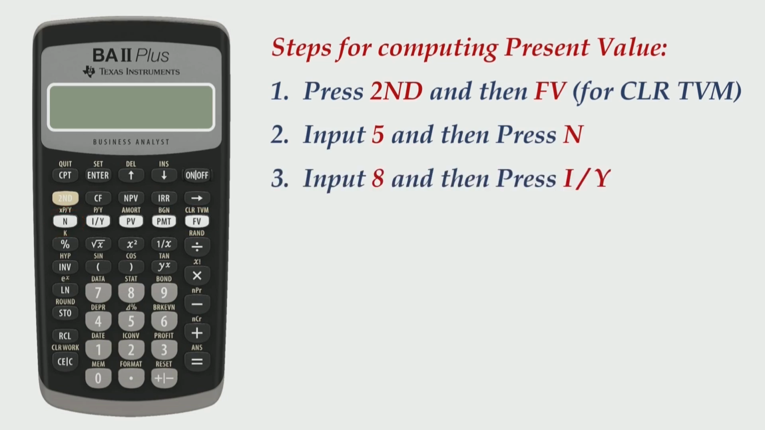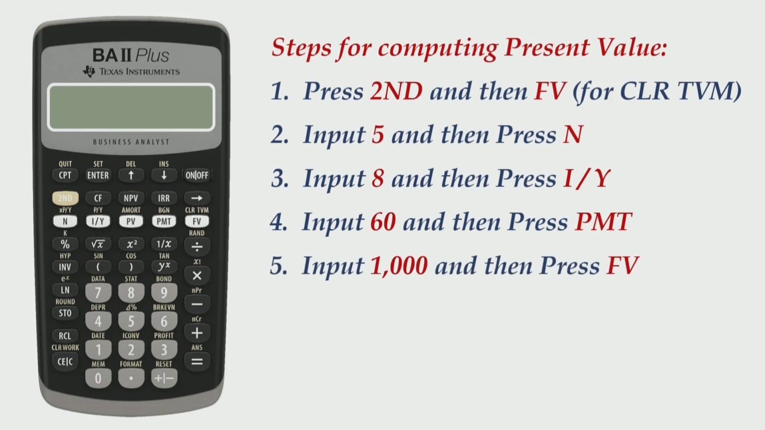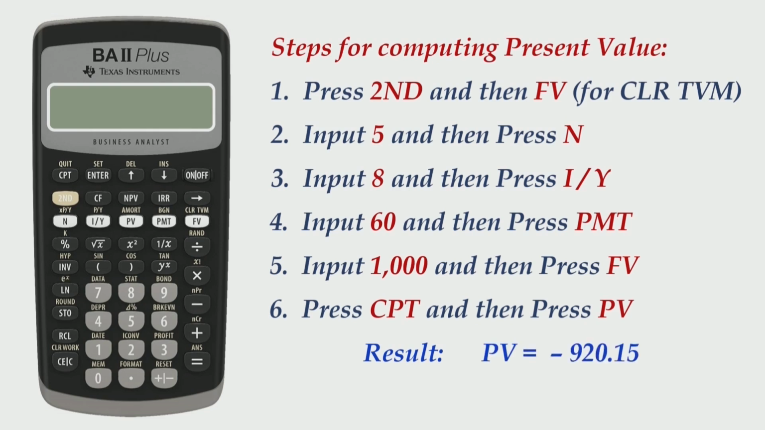Then input 8 and press I/Y for the discounting rate being 8%. Input 60 and then press PMT for your annual coupon payments. Then input 1000 and press FV for the par value to be received on maturity, and finally ask your calculator to give the result. So press CPT and then press PV, CPT and then PV for computing the result as PV equals negative 920.15.